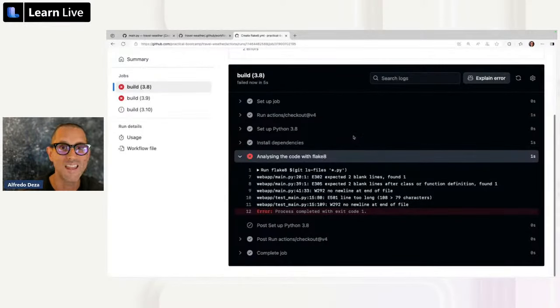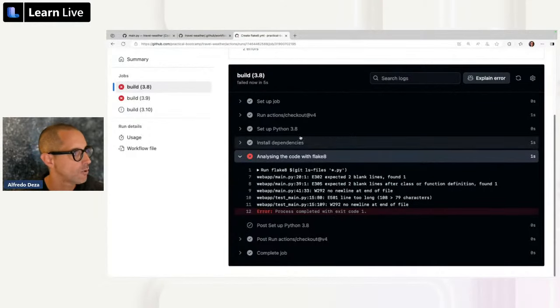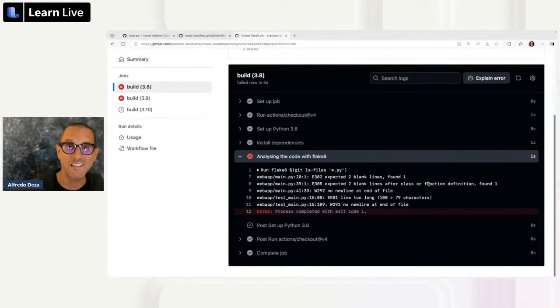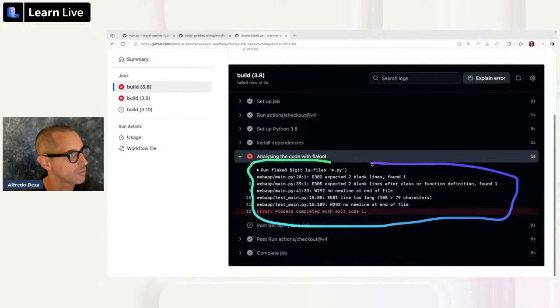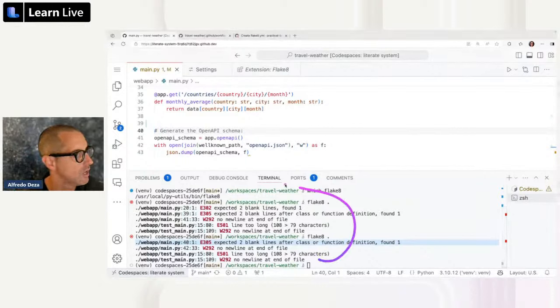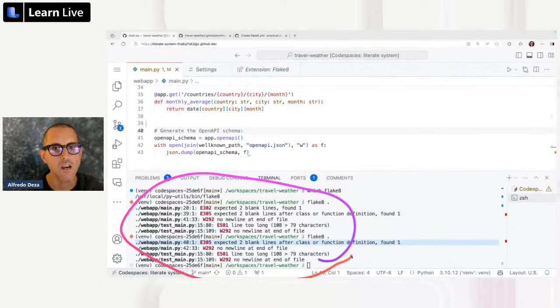Remember where I was telling you that the name is going to be important? This is that portion of the name: Set up Python 3.8, install dependencies, and analyzing the code with Flake8. So let's take a look. The reason it's failing is because it was failing to begin with, right? We had all of these problems locally. Remember when we were in Visual Studio Code, I just switched the tab over to Visual Studio Code. All of these things are right here.